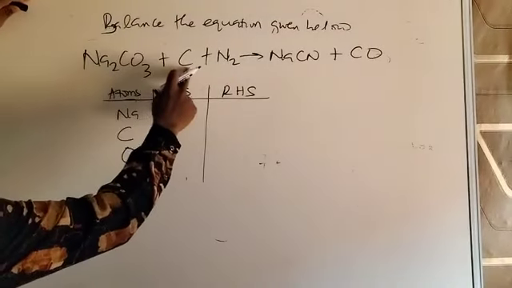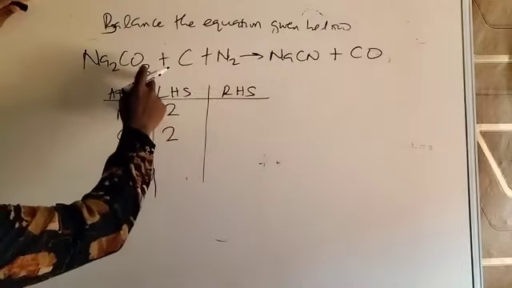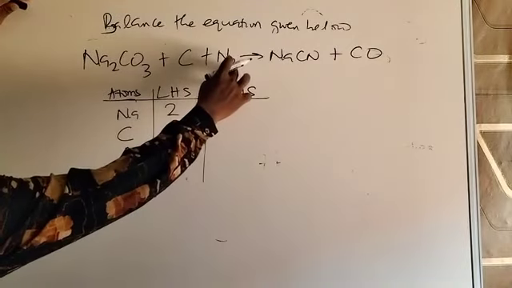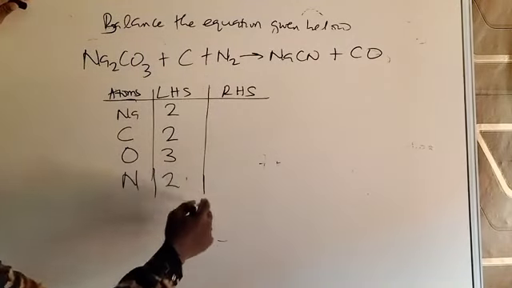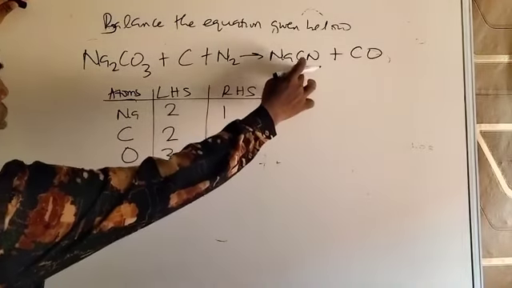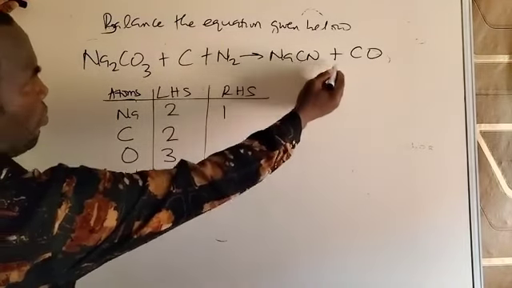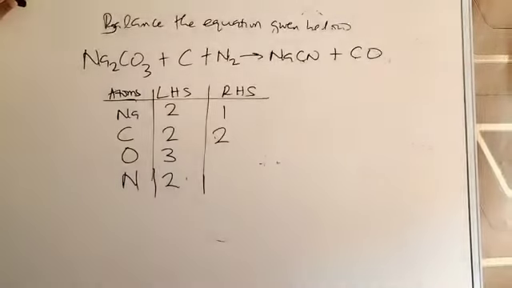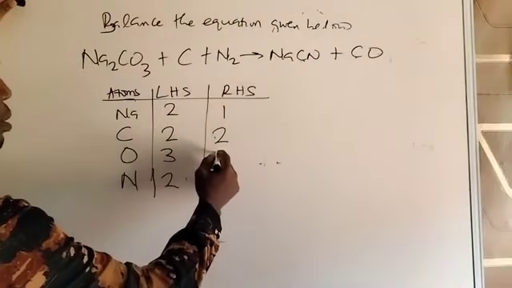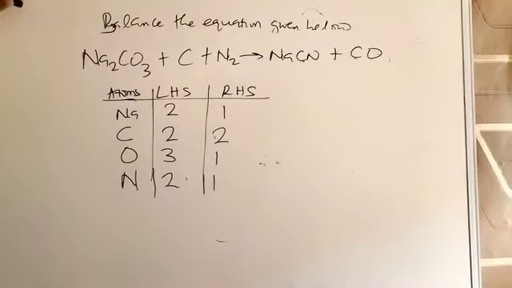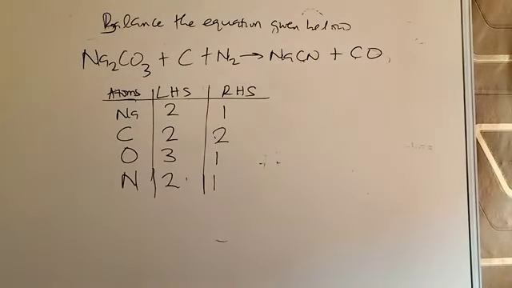Carbon is 1 plus 1, 2. Oxygen is 3. And then nitrogen is 2. Go to the product side. Sodium is 1. Carbon, 1 plus 1. Carbon here, that is 2. Nitrogen, only 1. Oxygen also 1. So we'll now start, we go back on the journey of balancing the equation.